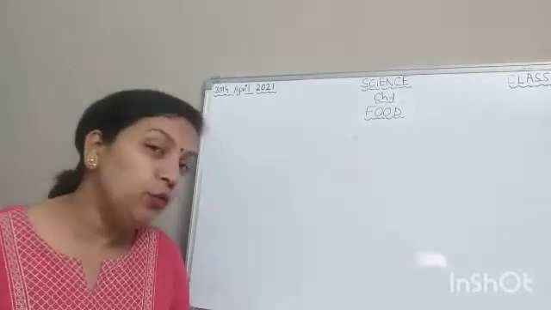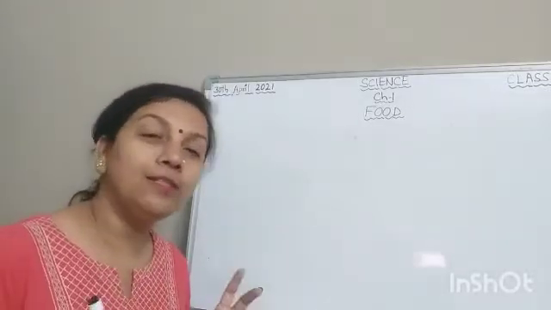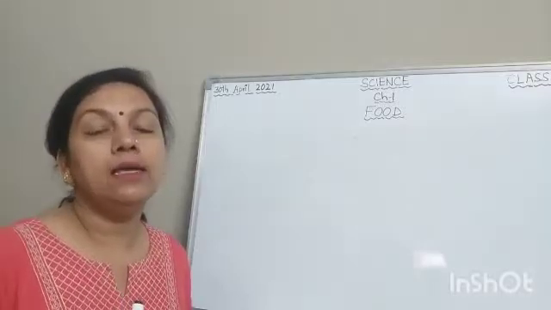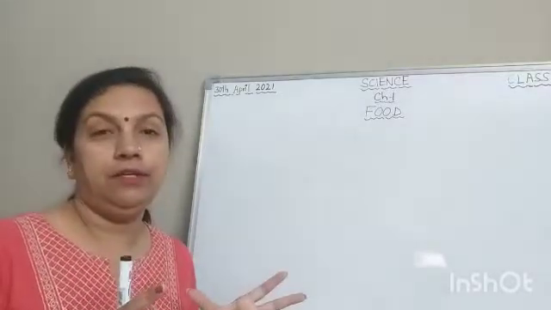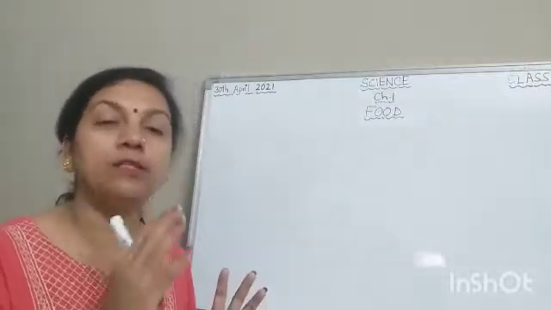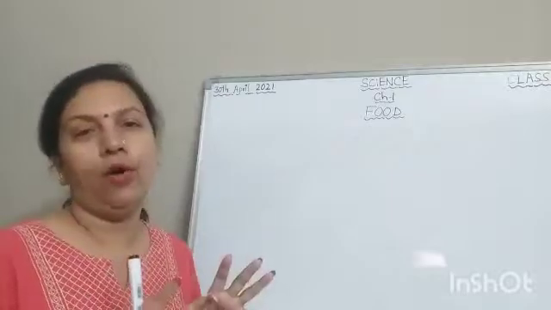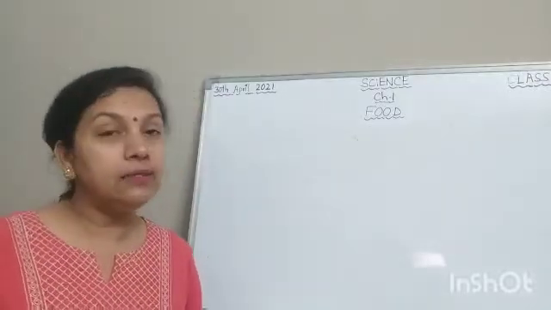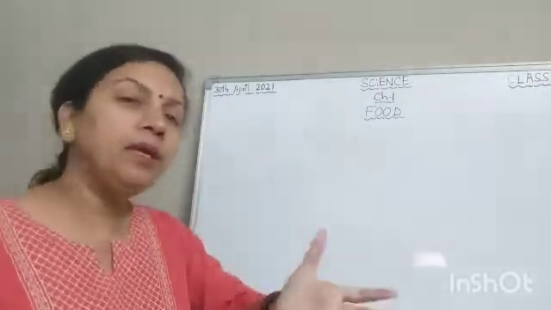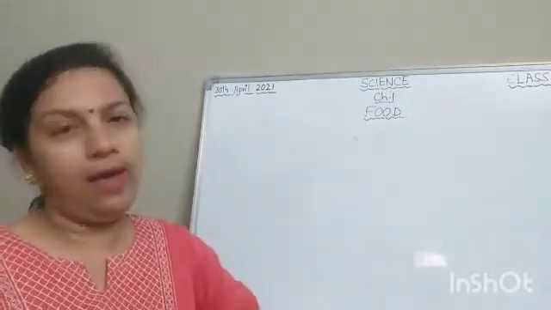And what should we do? We should do exercise also. What is exercise? Any activity which involves movement of our body is known as exercise. Like swimming, playing, dancing, these all are types of exercise.